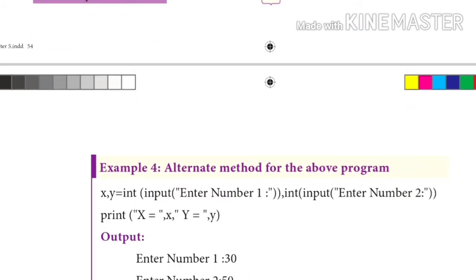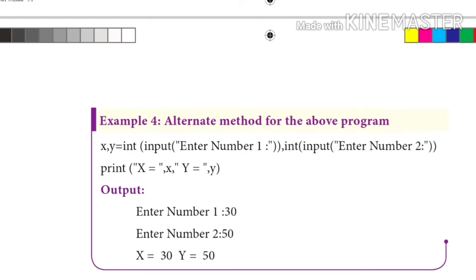This is the alternate program for the above program, where both inputs can be received in the same line itself. Here there is no separate line for getting x and getting y. Simply one line is used: x, y = int(input("enter number 1")), int(input("enter number 2")). This is the alternative method, and in the next line we can print both the input and output as we discussed earlier.